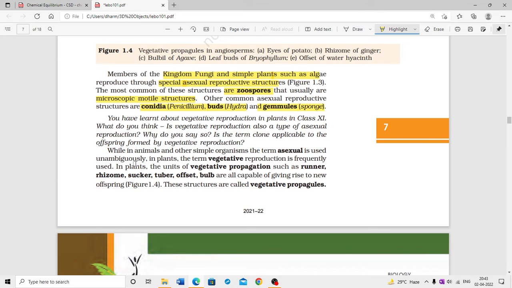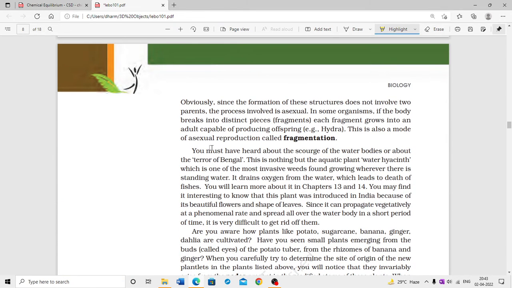Why is the term asexual used ambiguously in plants and other simple organisms? In plants, the term vegetative reproduction is frequently used because the units of vegetative propagation such as runners, rhizomes, suckers, tubers, bulbs are capable of giving rise to new offspring. These are vegetative propagules. Obviously, since the formation of these structures does not involve two parents, the process involved is asexual.